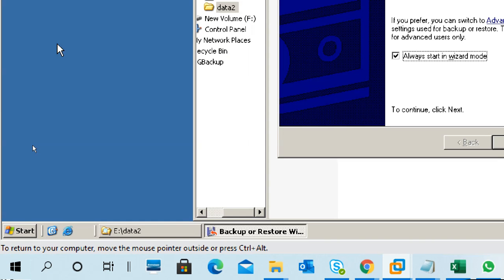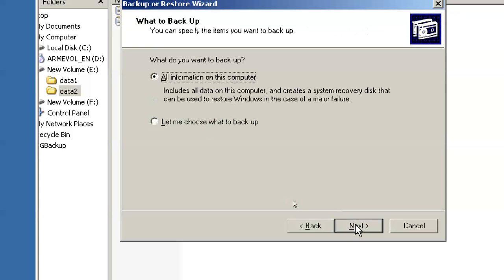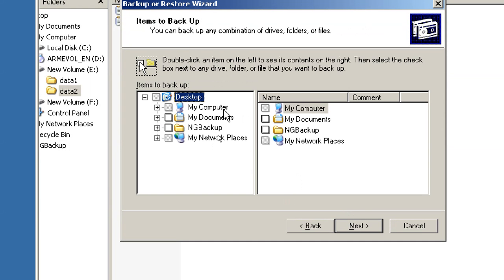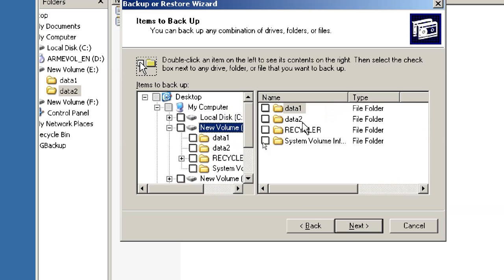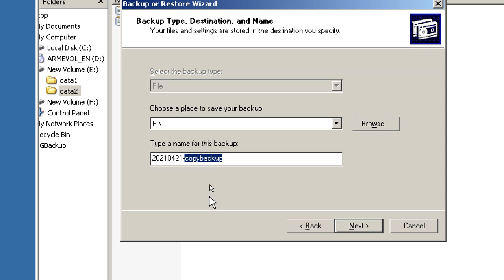Okay, next. Again, I'm going to do a backup. Files, E drive, select data 2. Just normally I put a normal backup.